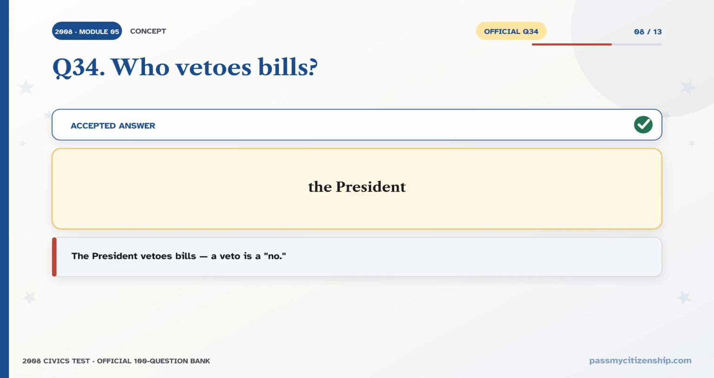Question: who vetoes bills? The accepted answer is the President. The President vetoes bills. A veto is a no. Veto equals the President says no to a bill.